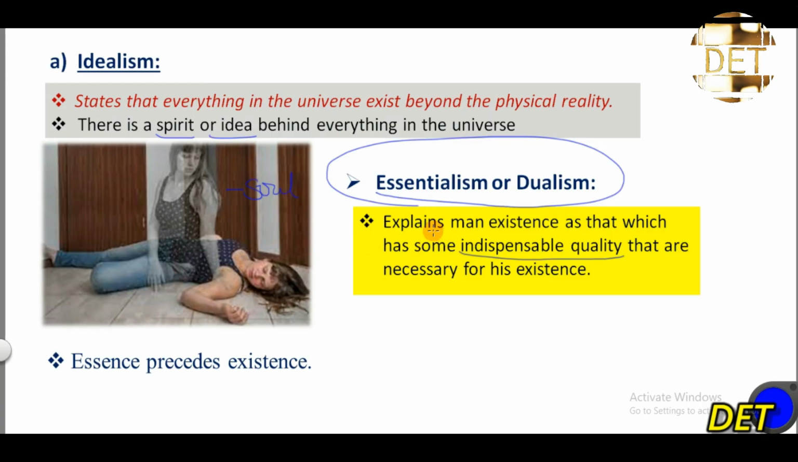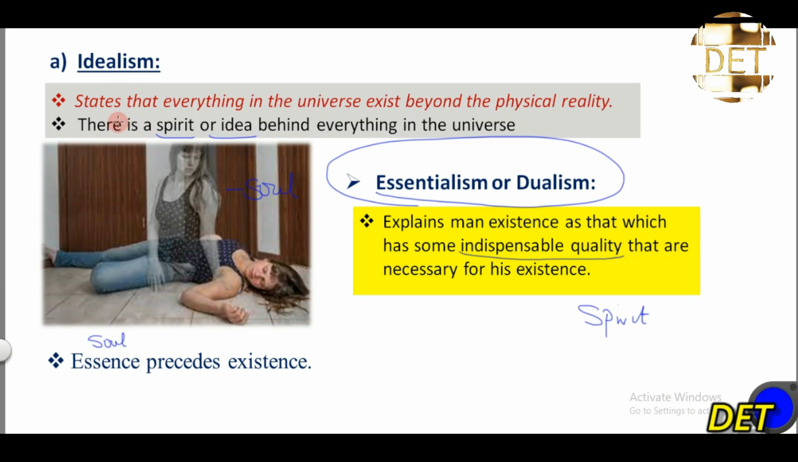So essentialism or dualism explains man's existence as that which has an indispensable quality, and that indispensable quality is the spirit or the soul of man that is necessary for his existence. So the theory of essentialism or dualism explains that essence precedes existence. That means the soul must come first before a man's existence.